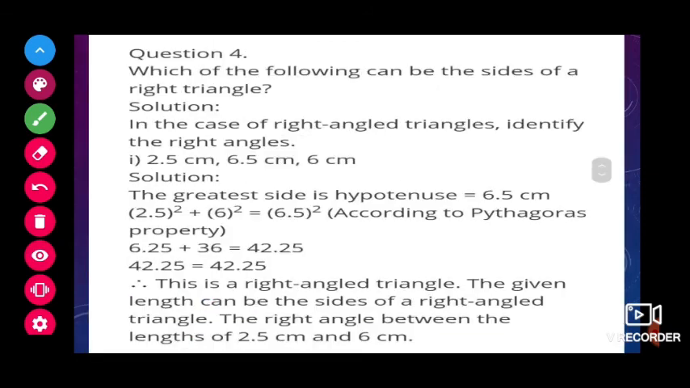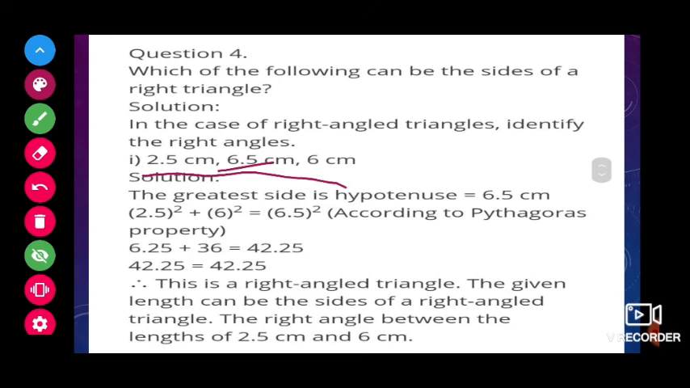Next, which of the following can be the sides of a right angle triangle? See here, if it is the sides of a right angle triangle, it should follow the rule: hypotenuse square is equal to side 1 square plus side 2 square. So here also the same way. The hypotenuse will always be the longer side. Here the given sides are 2.5 centimeter, 6.5 centimeter, 6 centimeter.